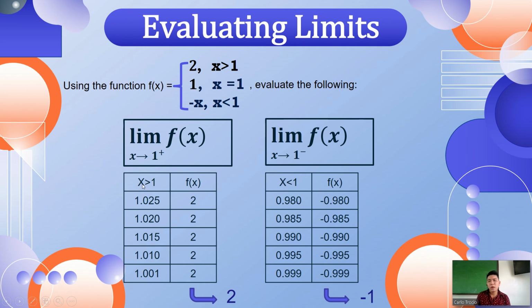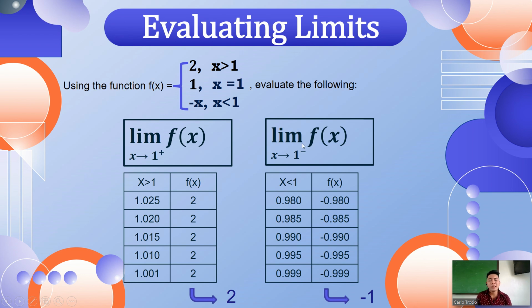So this is greater than 1. Which expression is for greater than 1? The first expression, 2. Since this is a constant function, regardless of what assigned numbers you input here, it is always equal to 2. No need of substituting if it is a constant function.